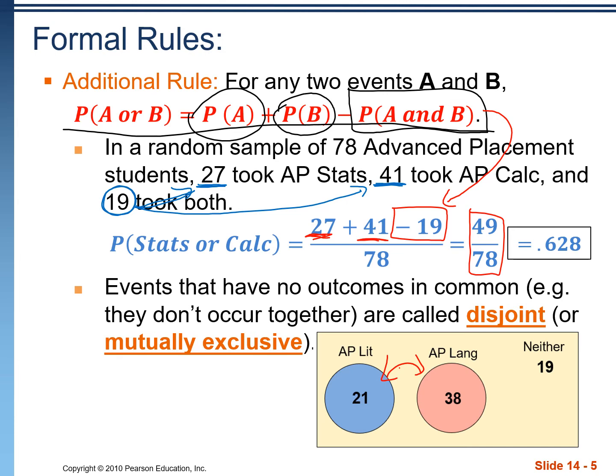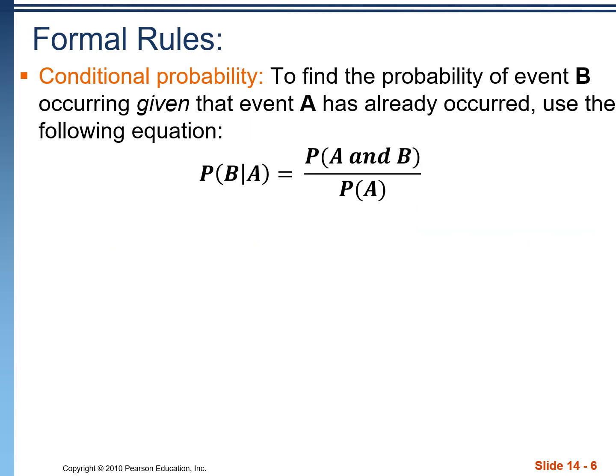We did a conditional probability question on the previous slide when we answered, what's the probability that a student is in AP Stats given that they are in AP Calc. Here's our equation for conditional probability. Basically, we just take the overlap of the two events, AP Stats and AP Calc, that was the sliver of the two circles in the Venn diagram, and we divide it by the probability of the given. In our example, that was the probability that a student was in AP Calc.